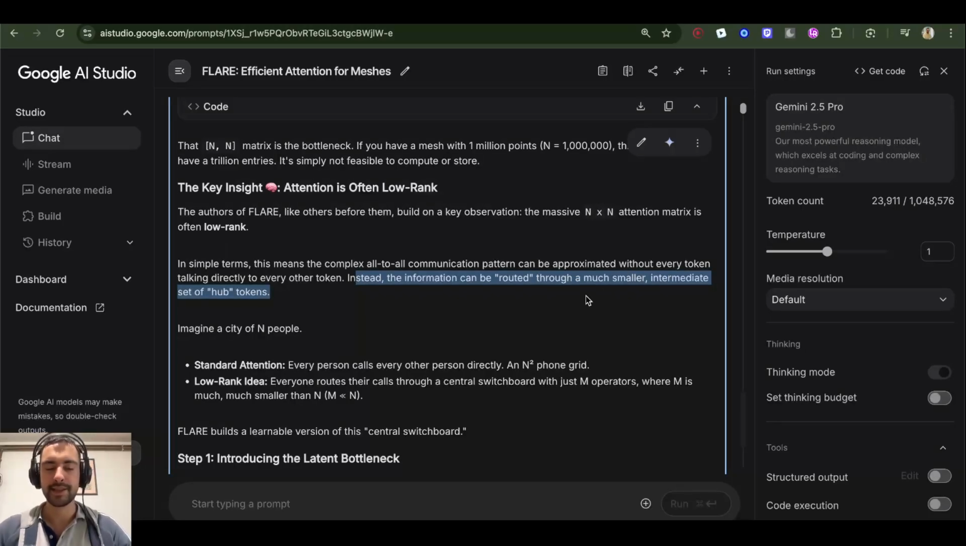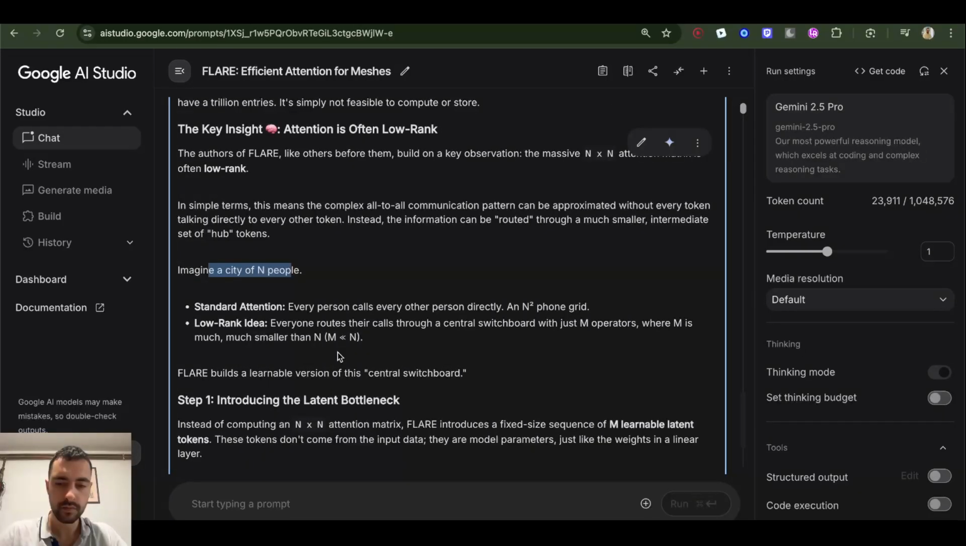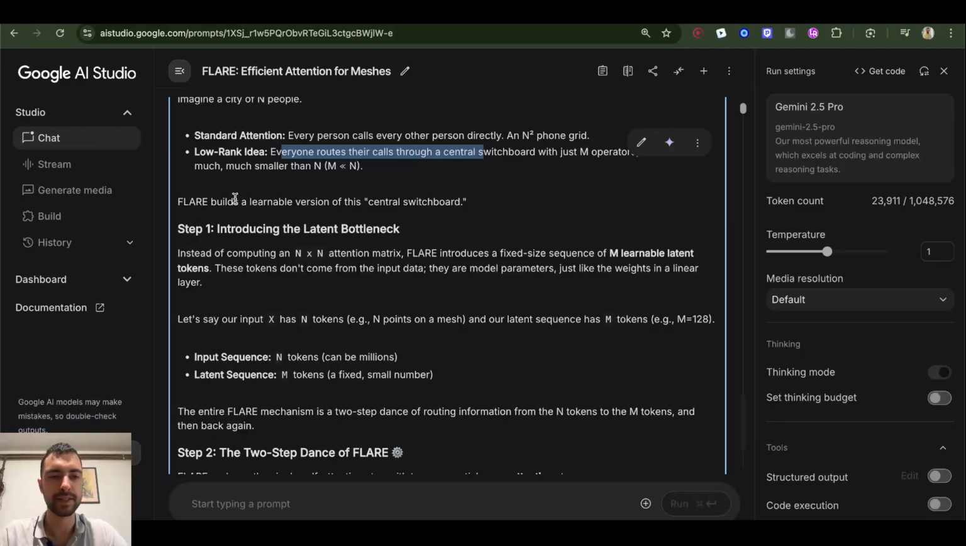It makes sense. When I'm reading a book, not every word has some correlation with every other word. Just certain words have correlations with certain other words or sentences, but it's not that everything correlates to everything else. Imagine a city of n people. Standard attention: every person calls every other person directly, so an n squared phone grid. Low rank idea: everyone routes their calls through a central switchboard with just m operators, where m is much smaller than n. FLARE builds a learnable version of this central switchboard.